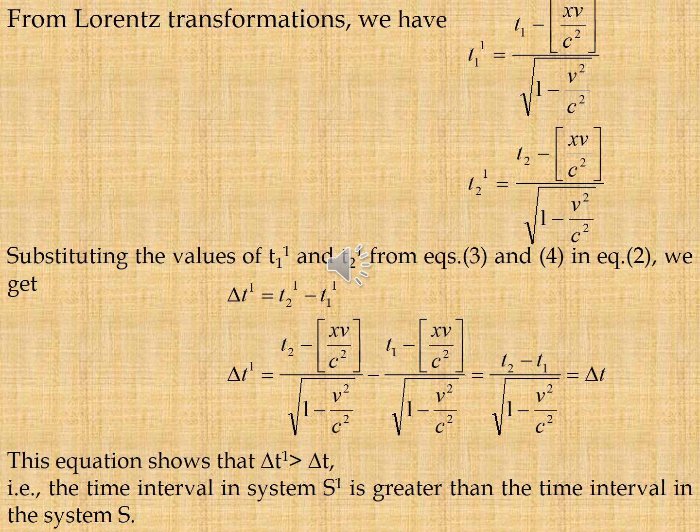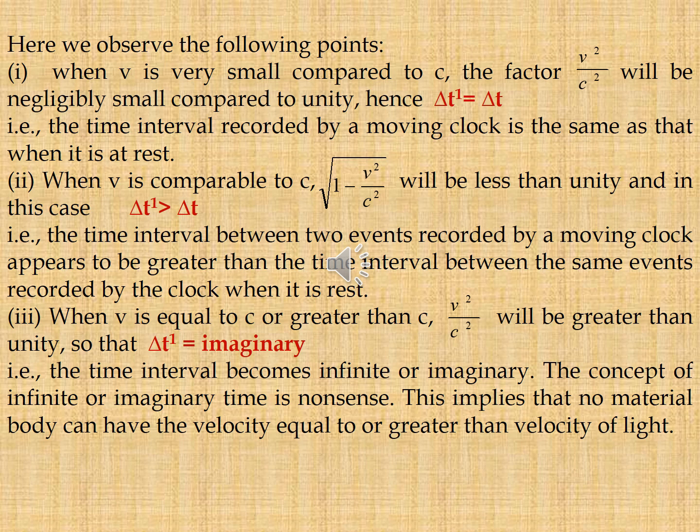This equation shows that delta t dash is greater than delta t. That means the time interval in the system S dash is greater than the time interval in the system S. Cases. Case 1. When v is very small compared to c, the factor v²/c² will be negligibly small compared to unity.